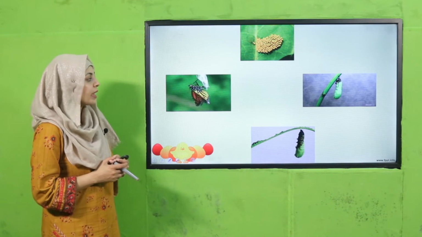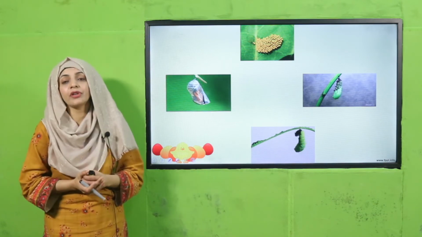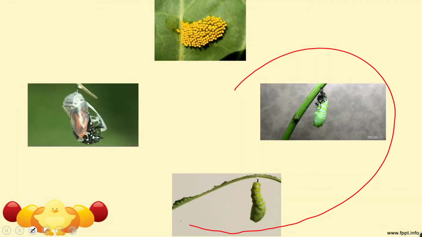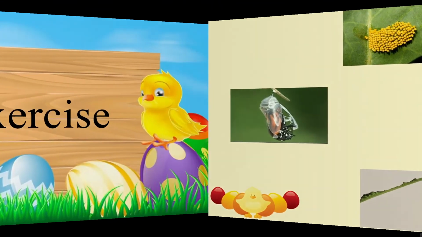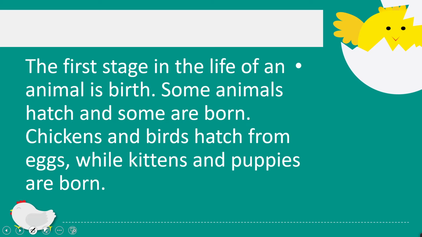And now this butterfly is capable enough to lay eggs again. So this is the life cycle of a butterfly, and the growth and development has 2 stages. One is caterpillar or larva and the other is pupa. So my dear students, now is the time for exercise. For exercise, you will do question number 4 from the writing practice. How does the life of an animal begin? Support your answer with examples from the daily life. So कैसे होती है start?